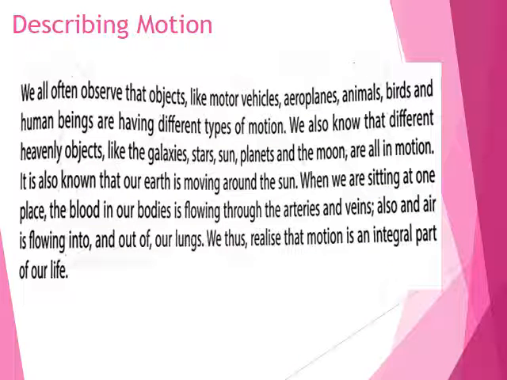Whenever we see anything which is moving, we can observe the object is in motion. Moving object means the object is in motion. We often observe objects like motor vehicles, aeroplanes, animals, birds, human beings and many different things. They have different types of motion. We also know that heavenly bodies like galaxies, stars, sun, planets, moons are in motion. It is also known that our earth is moving around the sun.